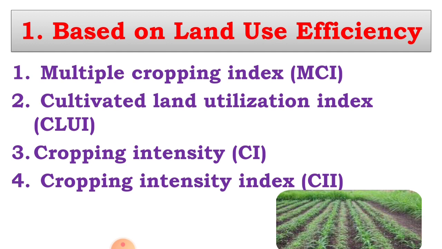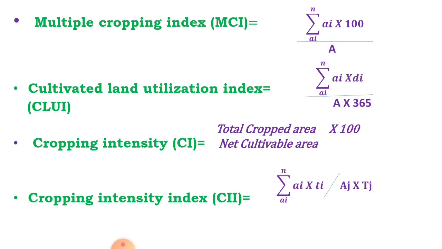First, see the description of this efficiency. First, multiple cropping index. The definition of multiple cropping index, also called MCI, is the ratio of total cropped area in a year to the total land area available for the cultivation. This ratio is called multiple cropping index.